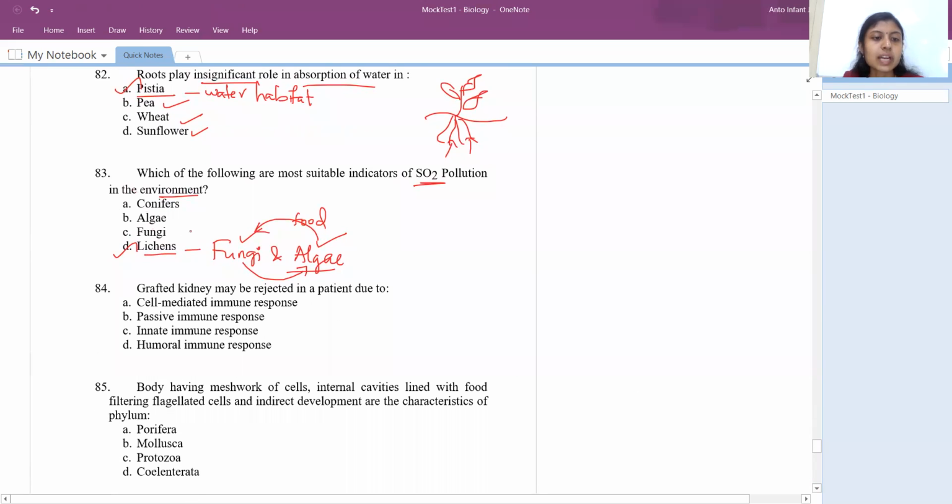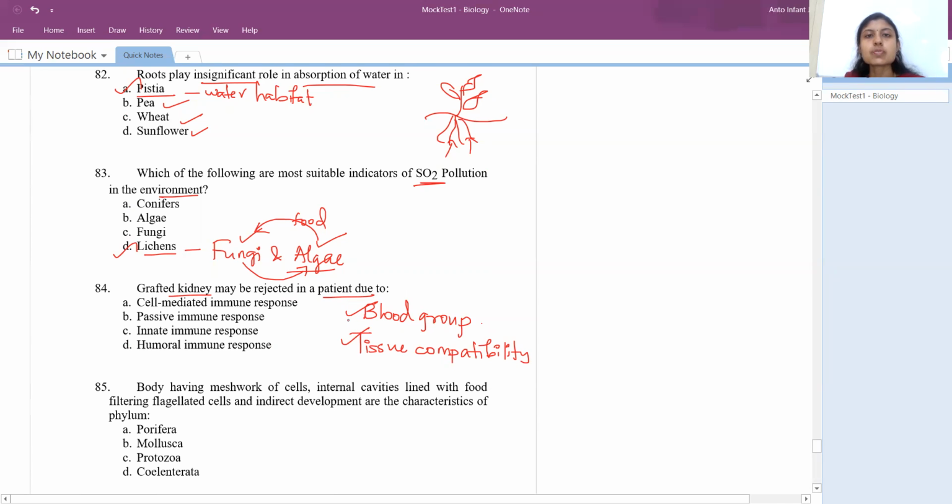Okay, right. So a grafted kidney may be rejected in a patient due to what? Always remember, whenever we are trying to receive an organ from a donor, two things must be taken into consideration. One is blood group matching. They will see if the blood group matches. The second is tissue compatibility, histocompatibility, they say. They'll check for compatibility between the tissues of that organ and our body. Only if these two permit can an organ be donated to that particular person.